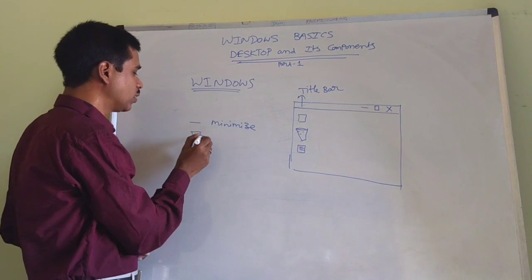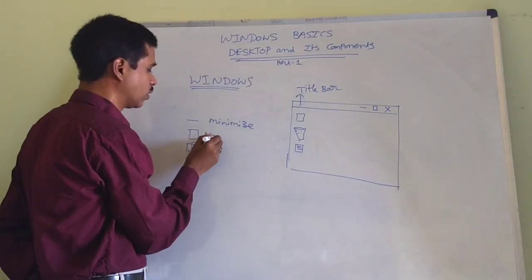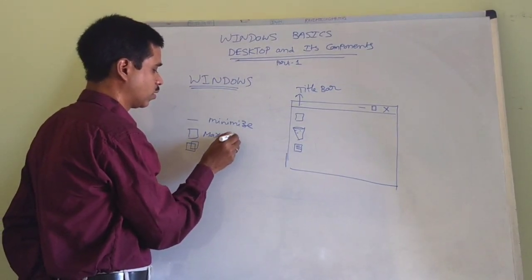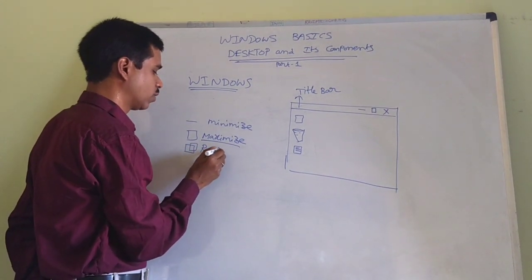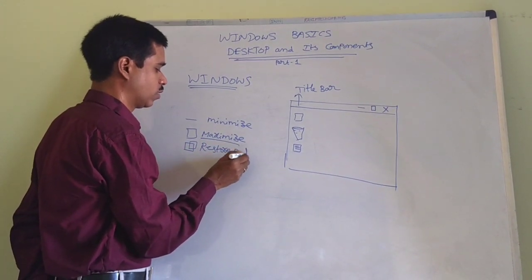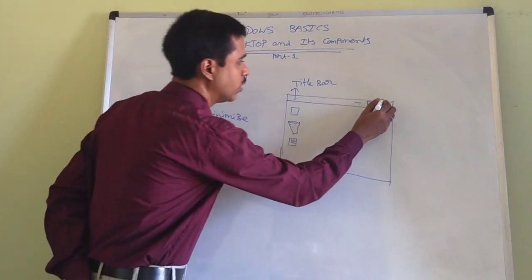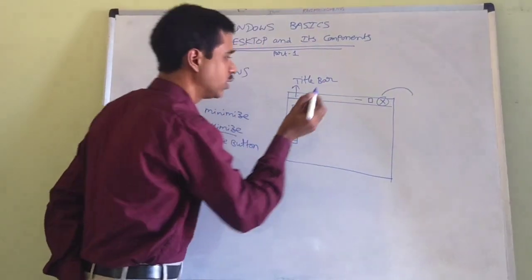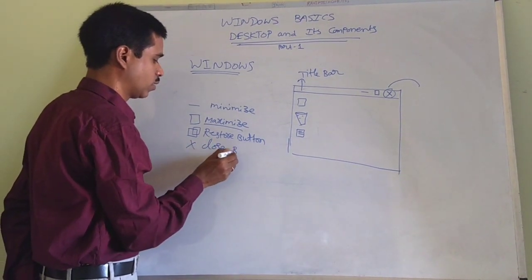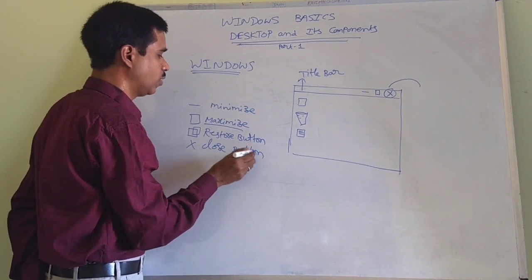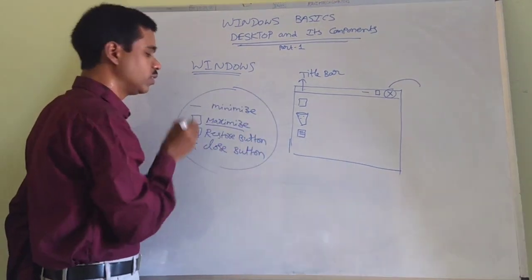If it is displayed like this, it is called as maximize button. Maximize button is also called as restore button. And the third one is the cross mark, that is called as close button. So every window mainly has these buttons.